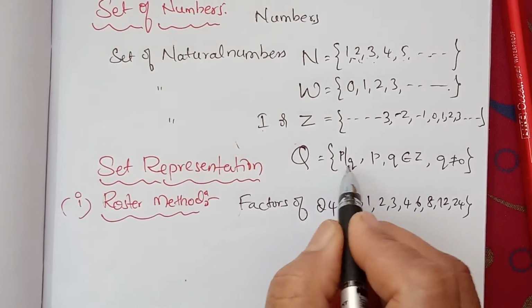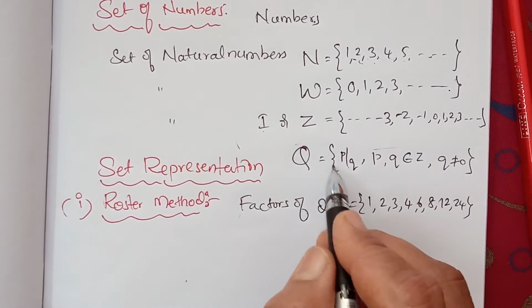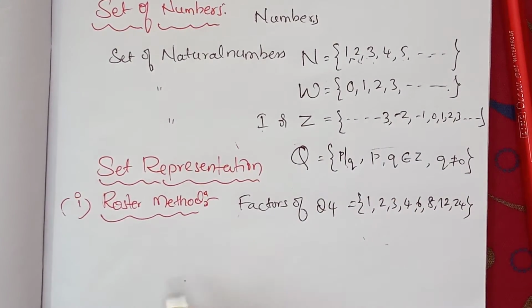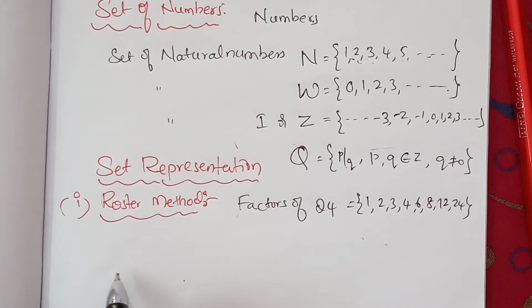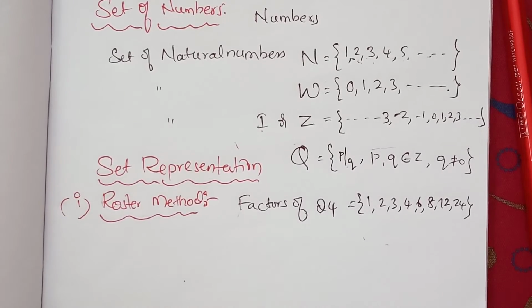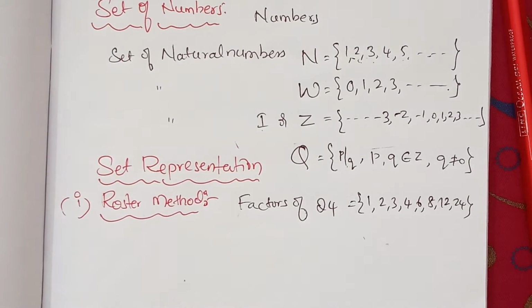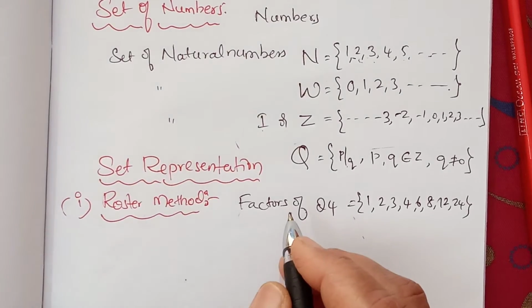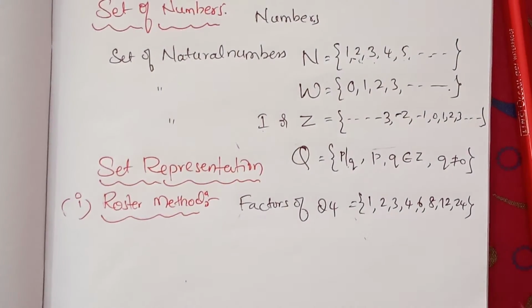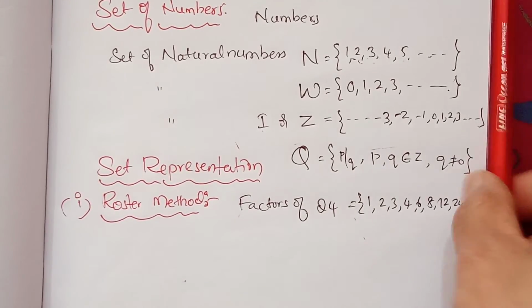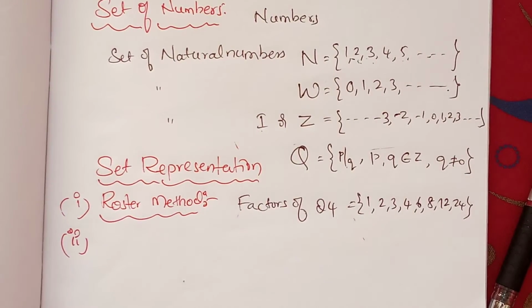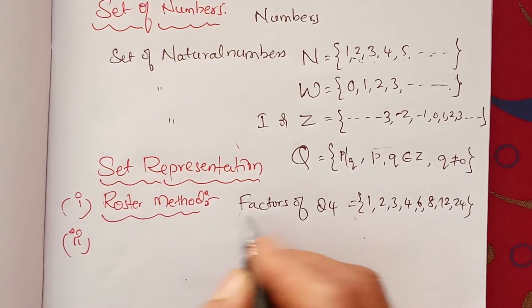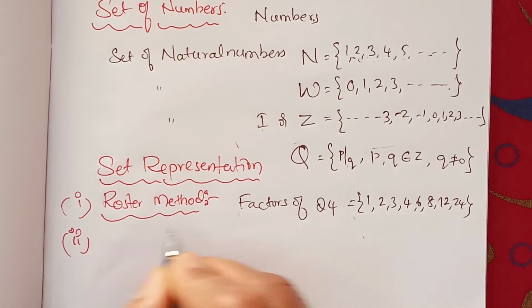And just before, I explained one symbolic notation, this is called set builder form. So there are two methods of representation. One is the roster method, the other one is set builder form. The roster method is the listing out or tabular method.